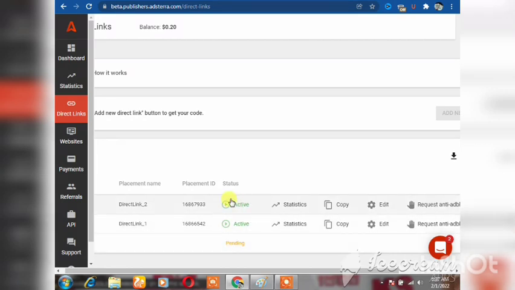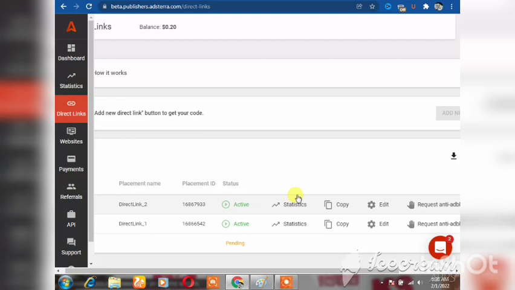As you can see, mine here has been activated. These are the ones that I promote to make that kind of money. And guys, when yours is activated, they will send an email to the address you used to register. So you just go back, check your email, and come back for your link. It's easy to do. When it is activated, you need to copy the link. Now when you copy this link, don't worry, because I'm going to show you the best platform to share the link, and you can get more than 1,000 clicks a day. So don't worry, I'll show you everything in detail in this video.